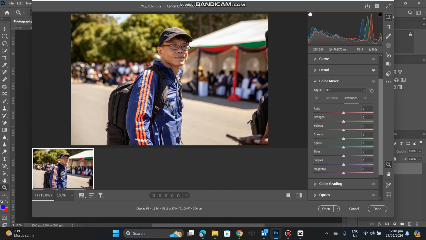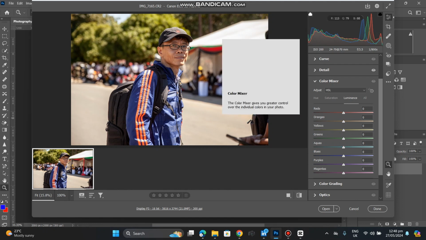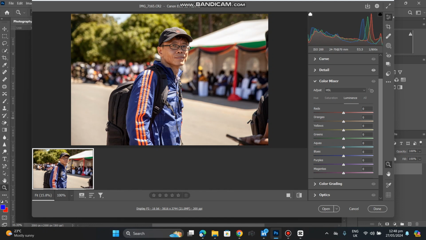With our color mixer, the first thing we're going to do is separate the subject from our background. Since the background has a lot of greens, I'm going to take the greens a bit to our yellow, and as I do, I should be mindful of the greens also here, because this green is different to that green.